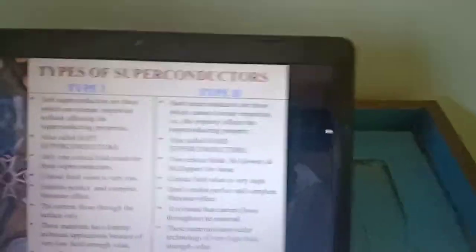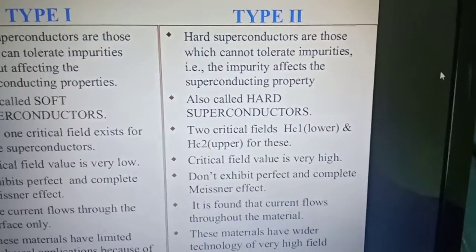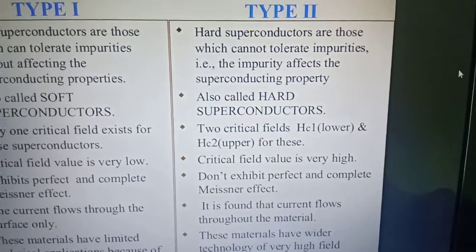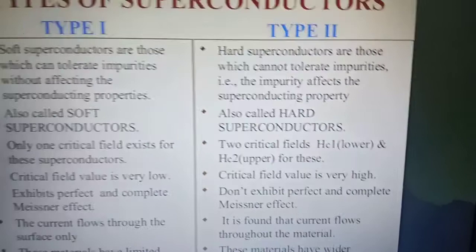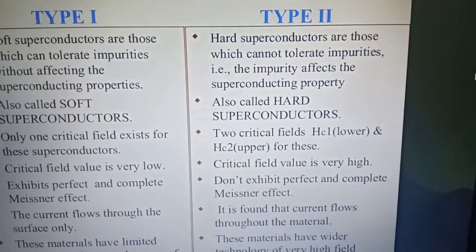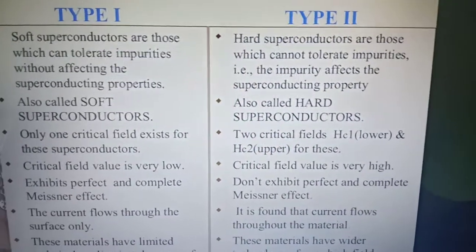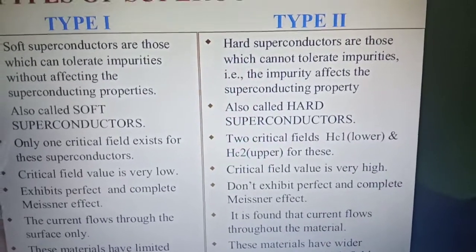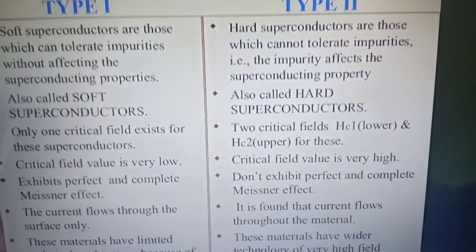Now let us discuss type 2 superconductors. As I told, these are hard superconductors. Another name for type 2 superconductors is hard; they cannot tolerate impurities, that is, impurities affect the superconducting property. By adding impurities, the properties of the superconductor are affected.